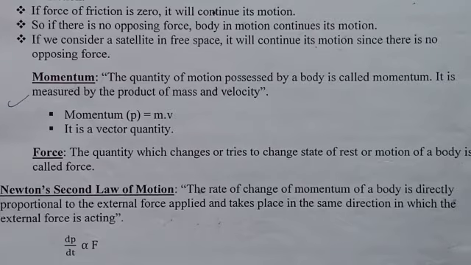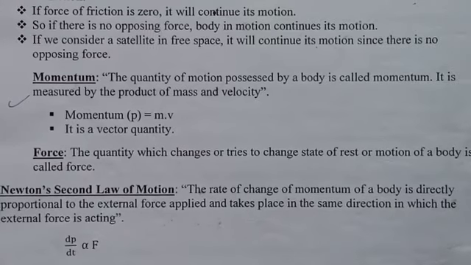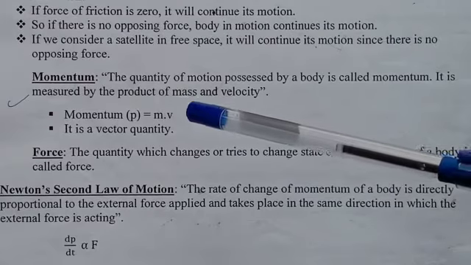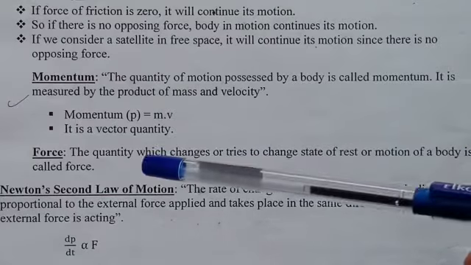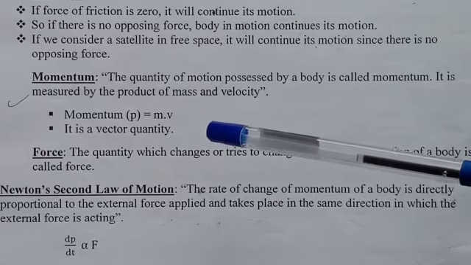Momentum. The quantity of motion possessed by a body is called momentum. It is measured by the product of mass and velocity. Momentum is denoted by the symbol P. P equals mass into velocity. It is a vector quantity.